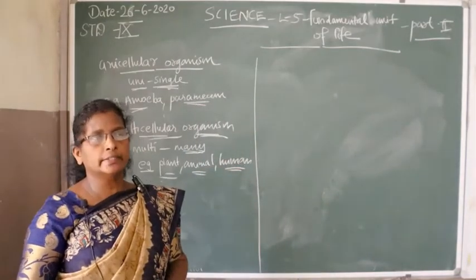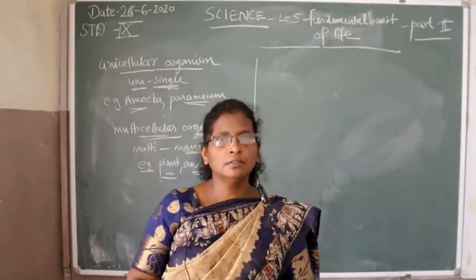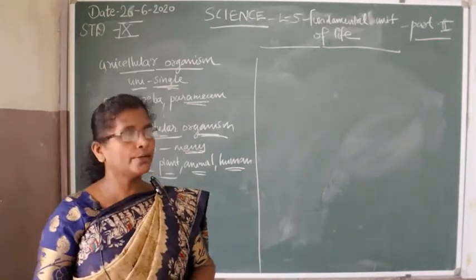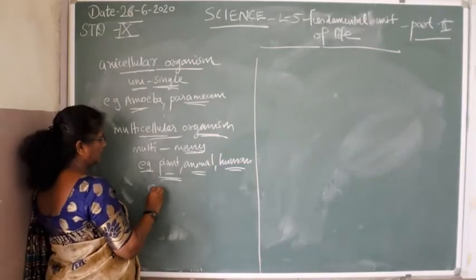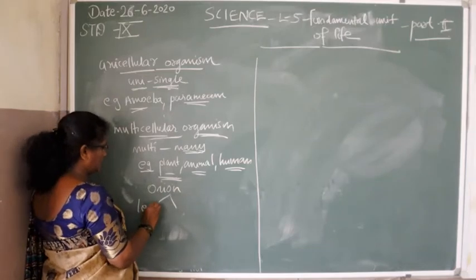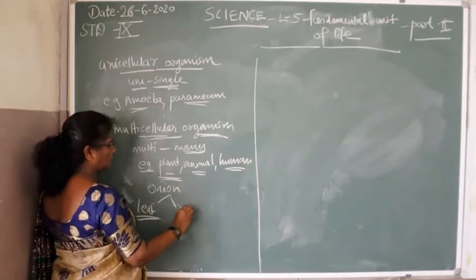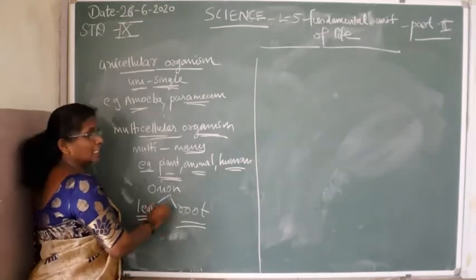In your textbook, activity number 5.2 is the preparation of a slide of a plant part, the onion leaf and root. Prepare the slide of onion leaf and root.